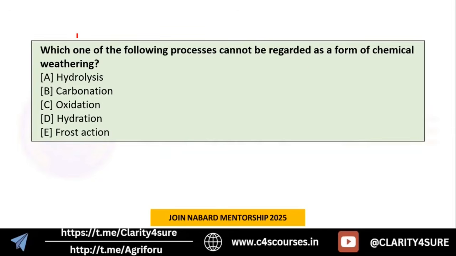Next question is in front of you. Which one of the following processes cannot be regarded as a form of chemical weathering? Okay, so we know that we have three types of weathering. First is physical weathering, second is chemical weathering, and third one is biological weathering. Okay, and weathering is what? It is the disintegration or decomposition of rock into small particles, which is going to form the soil layer. Okay, so we have three types.